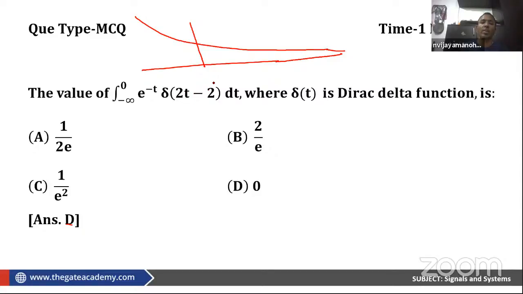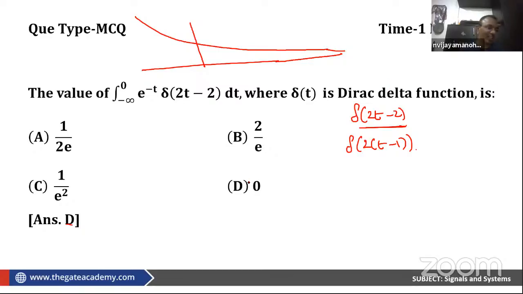Delta of 2t minus 2. Where will it be? Tell me. The Dirac delta function delta of 2t minus 2 is there. How will you get the Dirac delta function delta of 2t minus 2? Please tell me how you will get this. Yes, this is correct. Then what will you do?